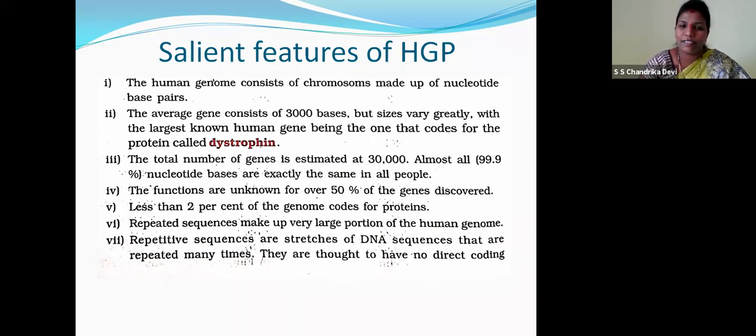So less than 2% of the genome codes for proteins. Can you imagine? Less than 2% of the genome codes for proteins. This is how we are. Just imagine if all the genes started coding, what would be the process, right?